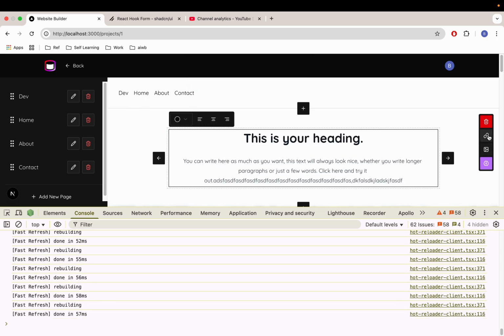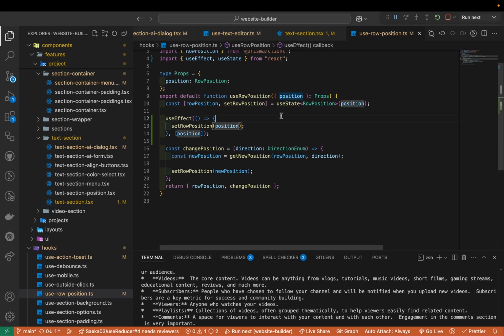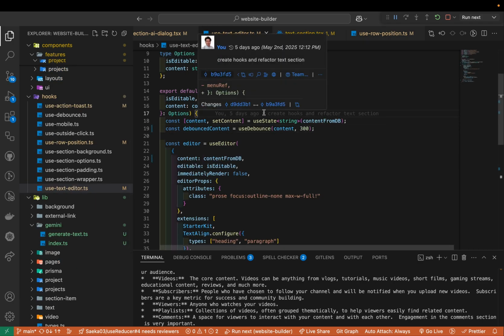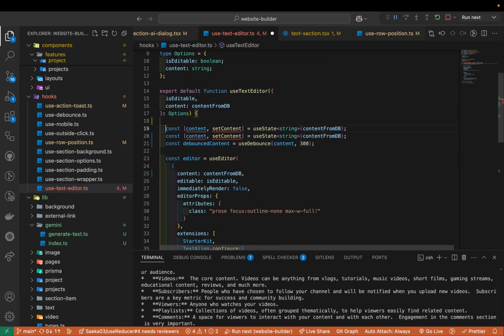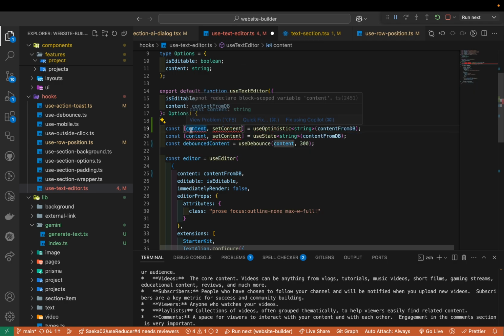So to minimize this glitch, I will try to use optimistic, okay? So that I can make the UI a little bit smoother. In the useTextEditor, I'm going to copy paste, and the change you want is to use optimistic. This one will be optimistic content.